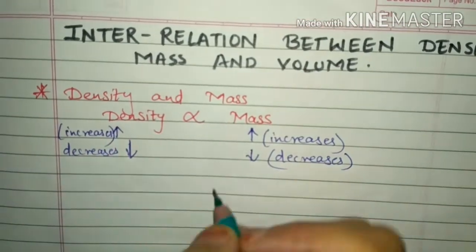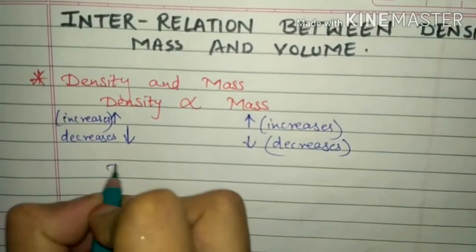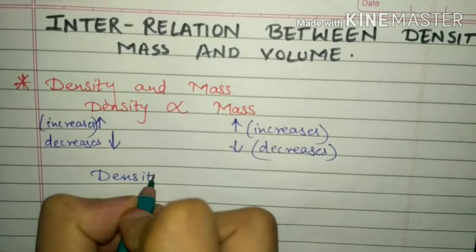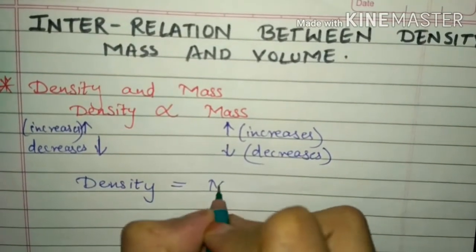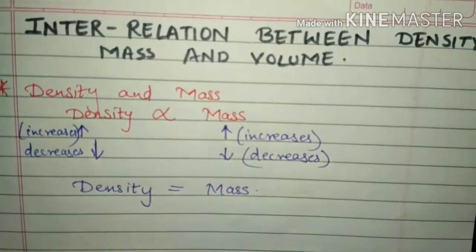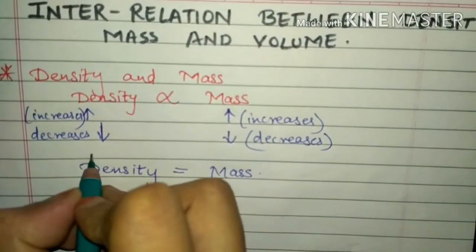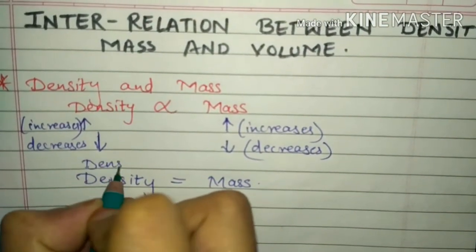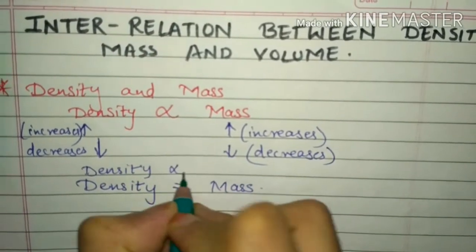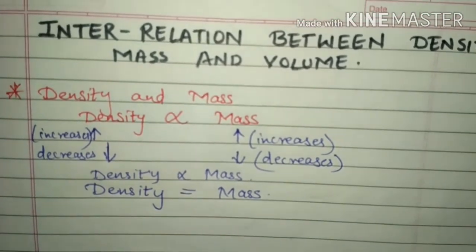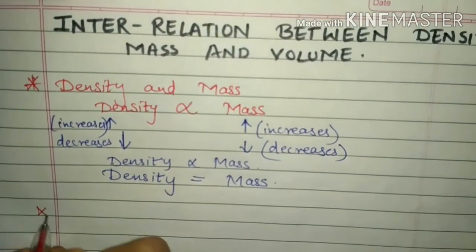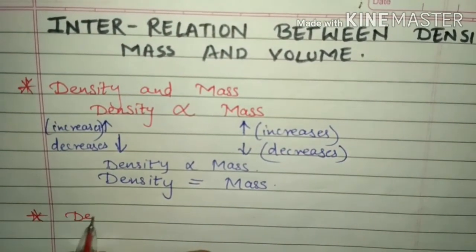So the density and mass relation, what is that? Density equals to a constant times mass, because we are putting an equals sign. So density is directly proportional to mass, and now you have understood the density and mass relation.